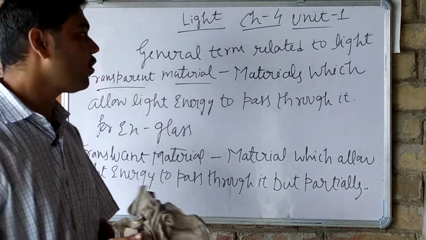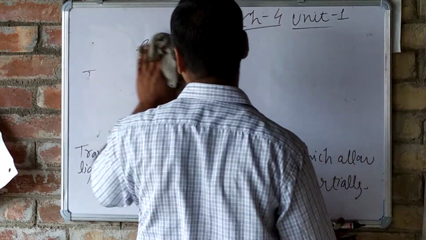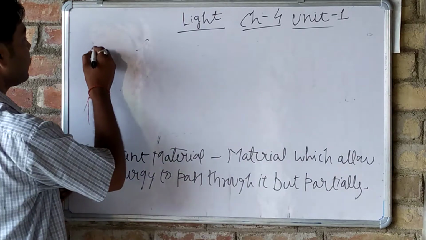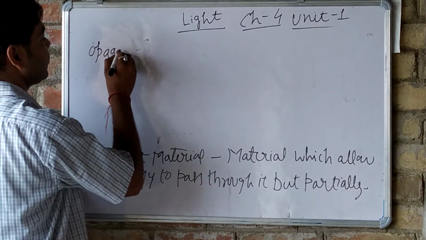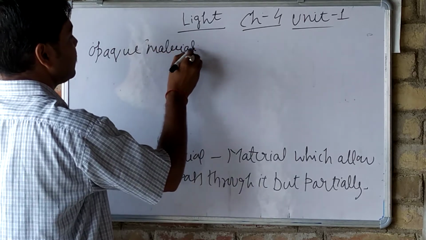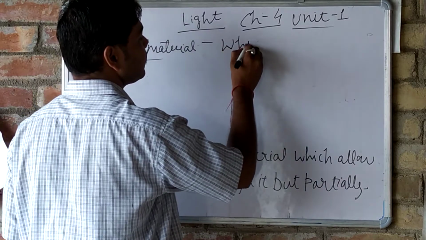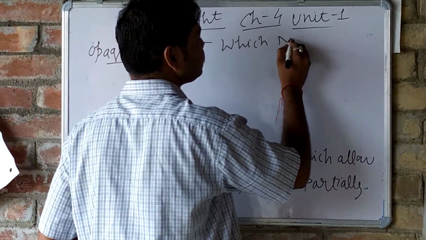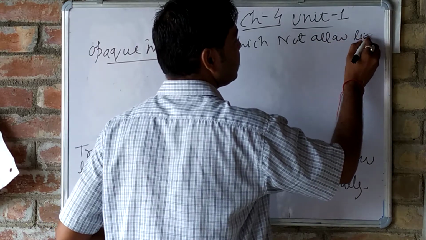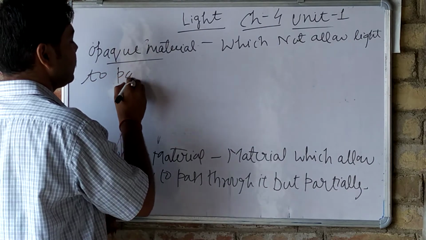Opaque means we do not see the other object, we are not able to see the other things. What is opaque material? Opaque material does not allow light to pass through it.